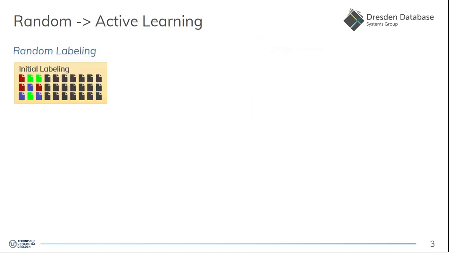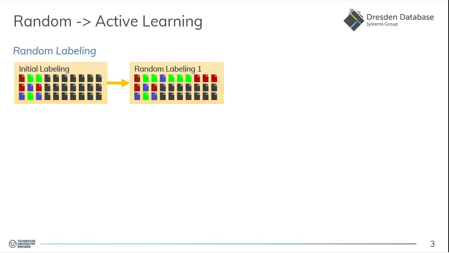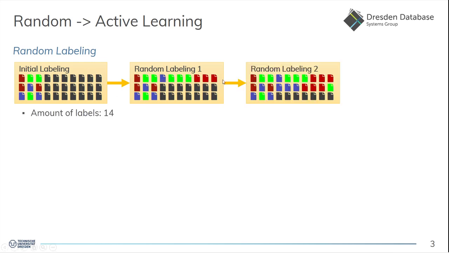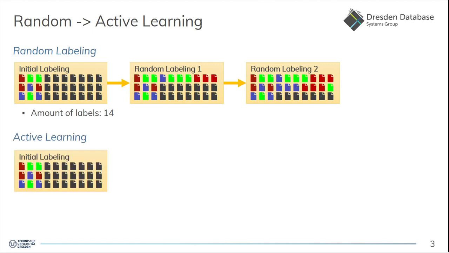The traditional approach is random labeling, where you just let users randomly label one sample after another. So you first label, for example, the first row and then the second row, and you label all the samples. In that example, 14 labels were needed. And let's just assume that these three, and these three, and these three are all quite similar samples. So a lot of redundant samples were being labeled.